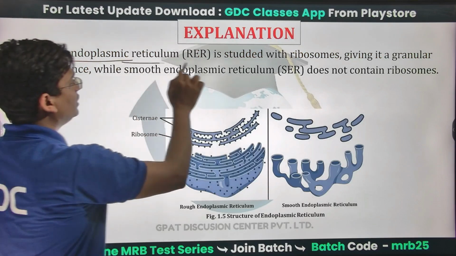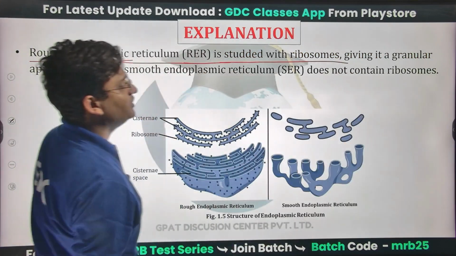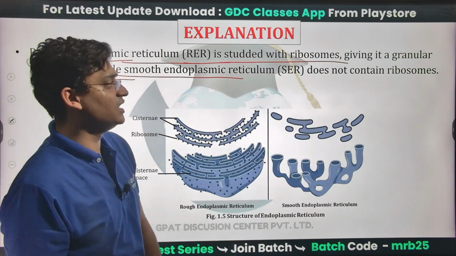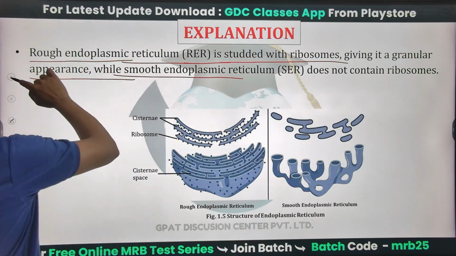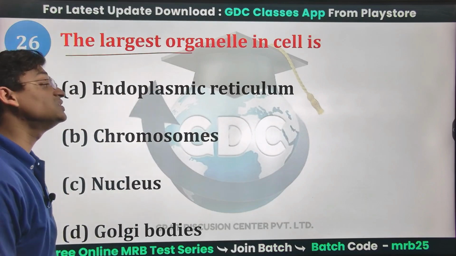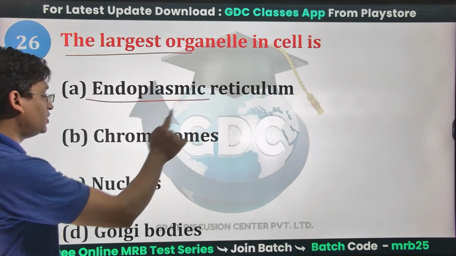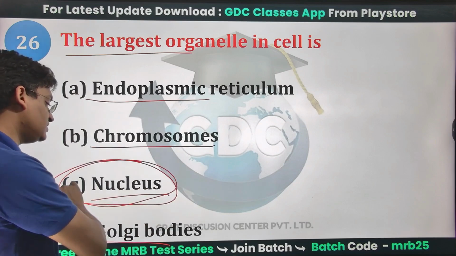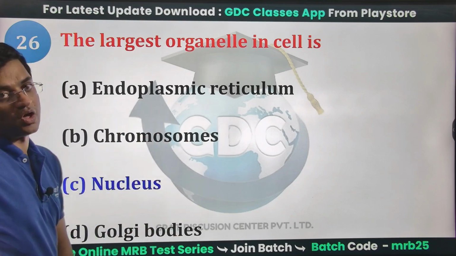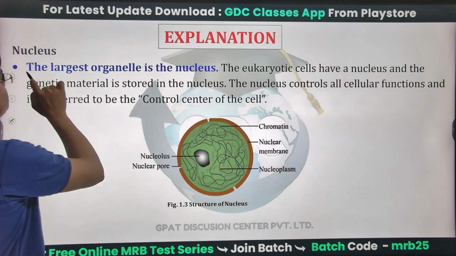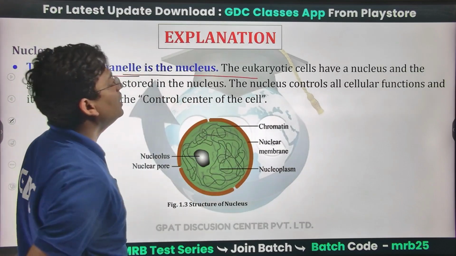Rough endoplasmic reticulum, RER, is studded with ribosomes, giving it a granular appearance, while smooth endoplasmic reticulum, SER, does not have ribosomes. The largest organelle in the cell: is it endoplasmic reticulum, chromosomes, nucleus, or Golgi bodies? It is the nucleus that is the largest organelle, having the largest size.